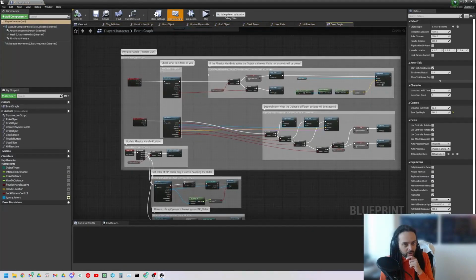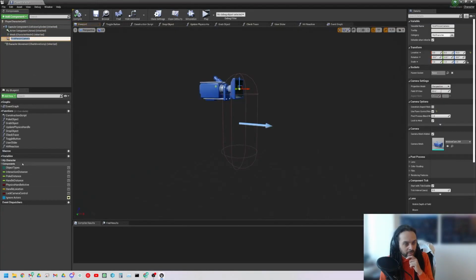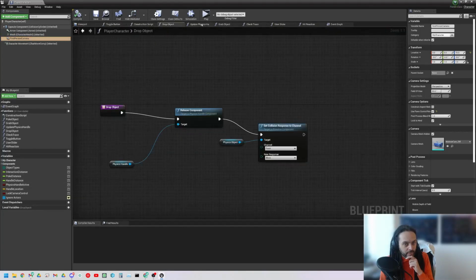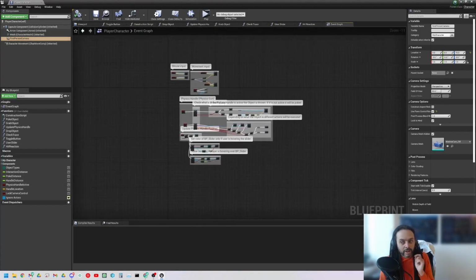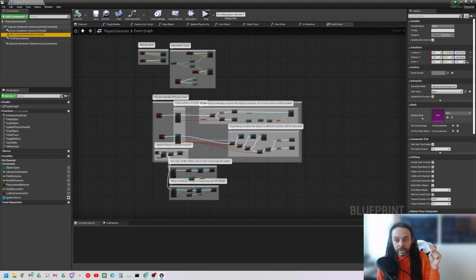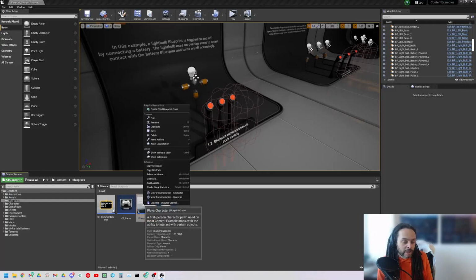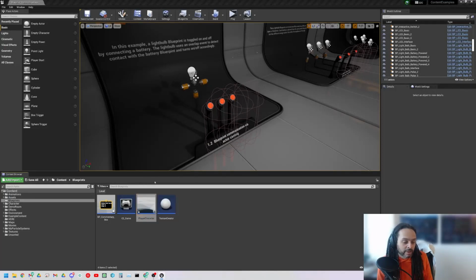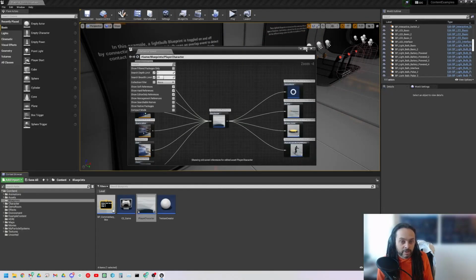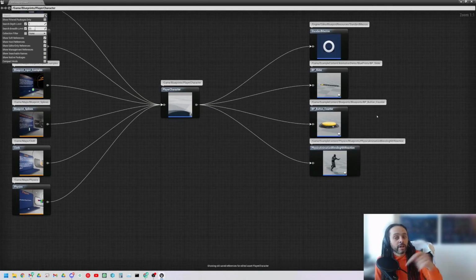When we cast to this character, we're not just loading up all of this information here, all of these objects inside here, all the character meshes, all the variables, all of this code. We're also going to load into memory everything that this blueprint is referencing. So we can see that there's a camera that it's referencing, materials, meshes, and other things. We can actually right-click here and use the reference viewer to see all of the things that it's referencing. So this is quite interesting. In the middle, we've got the player character. Everything to the right is what it's referencing.